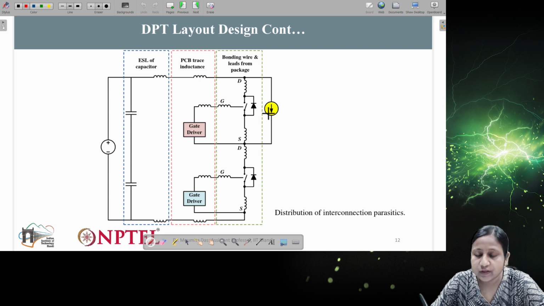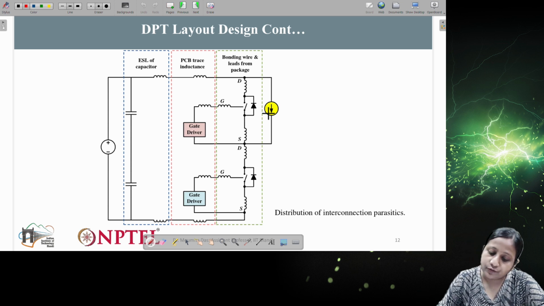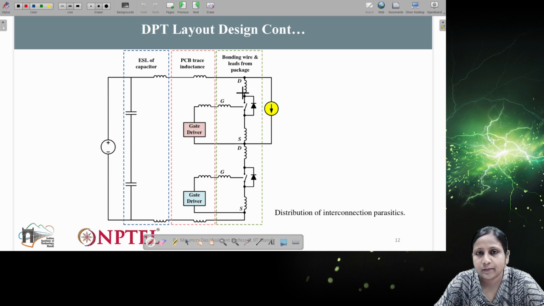The first one is with respect to the switches and how the different parasitic components in the switches come about. First is the bonding wire and leads from the packages. Whatever leads you can see for a GaN device, if you have seen a GaN device, you will see these are basically SMD kind of devices.